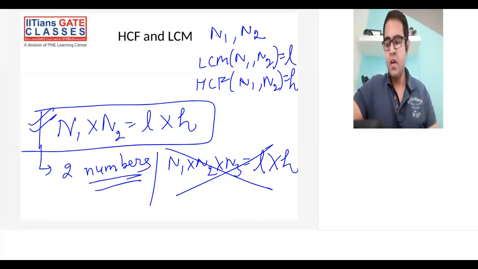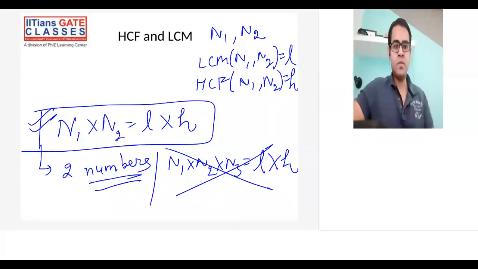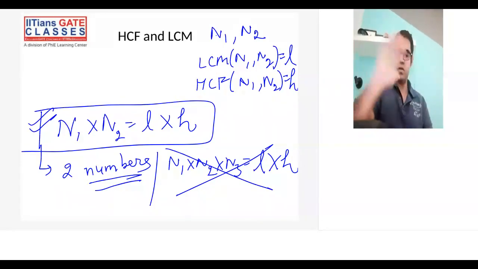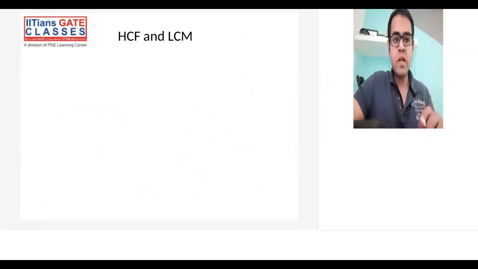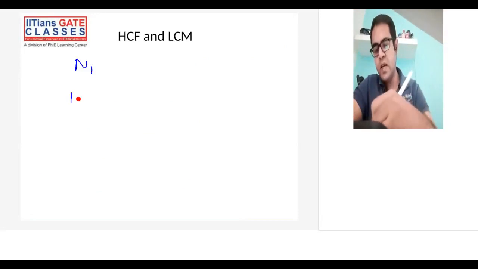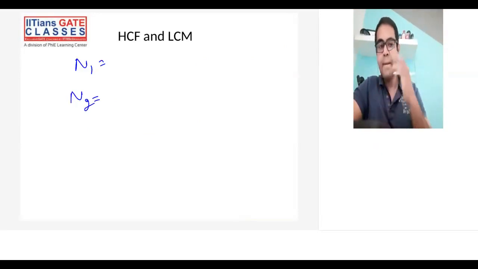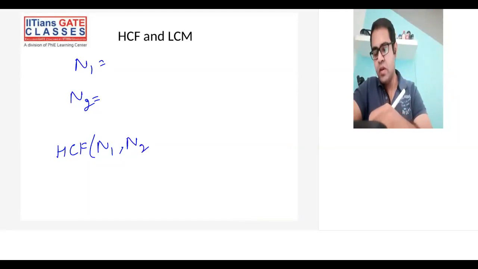All right. So right now we discussed how to calculate LCM and HCF for two numbers. And then we saw what the formula for this is. Now, one more thing I want to consider when we see two numbers. Let's say n1 and n2 I have. And I tell you that the highest common factor of n1 comma n2 is equal to, let's say, h.